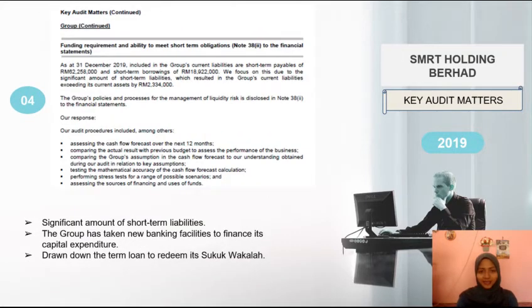Last but not least, the key audit matter of funding requirement and the ability to meet short-term obligation is due to the significant amount of short-term liabilities. The group has taken these banking facilities to finance its capital expenditure. Subsequent to the end of the financial year, the group drew down the term loan to redeem its sukuk wakalah.